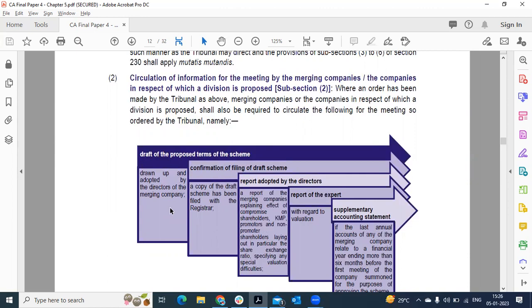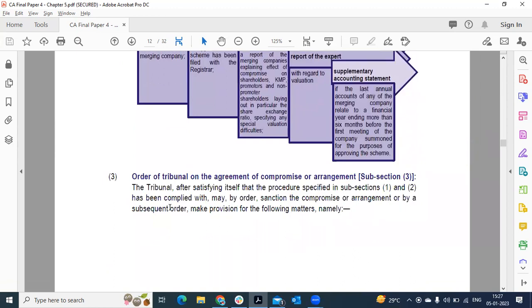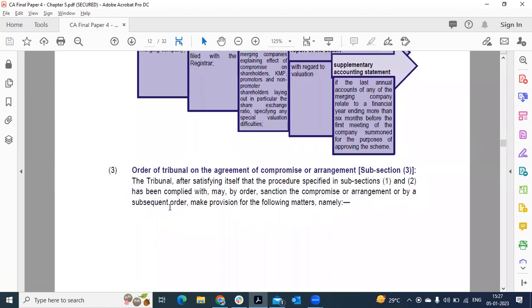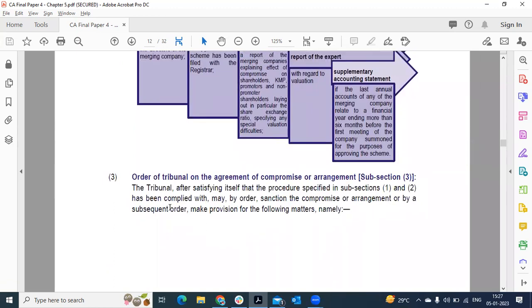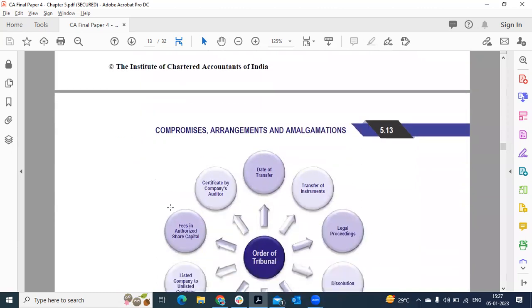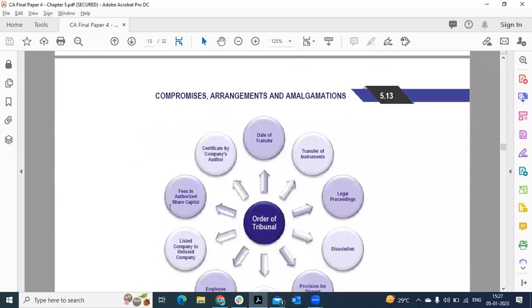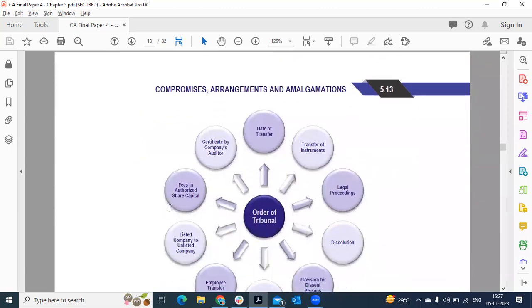Report of the expert, that is, a valuation certificate of assets and liabilities. Then the latest audited balance sheet of the company, the audited financial statements of the company. Order of tribunal. After sending these statements to the shareholders, the tribunal may order on these matters: date of transfer, transfer of instruments, legal proceedings, etc.